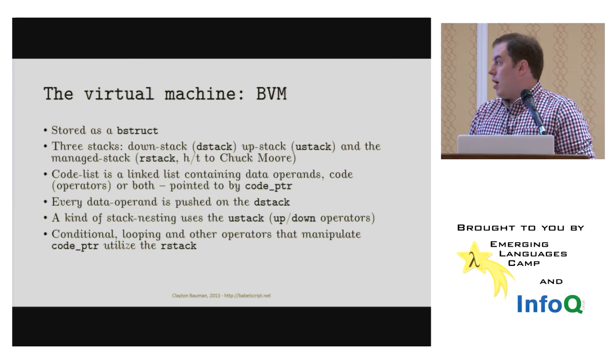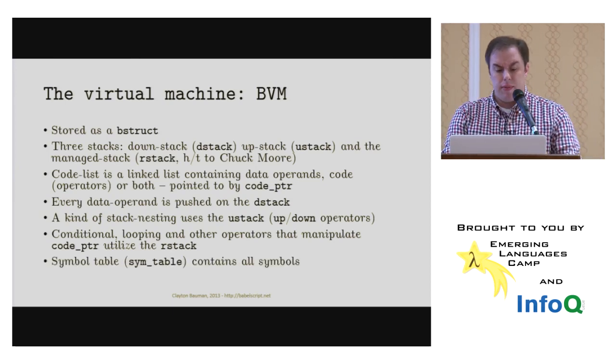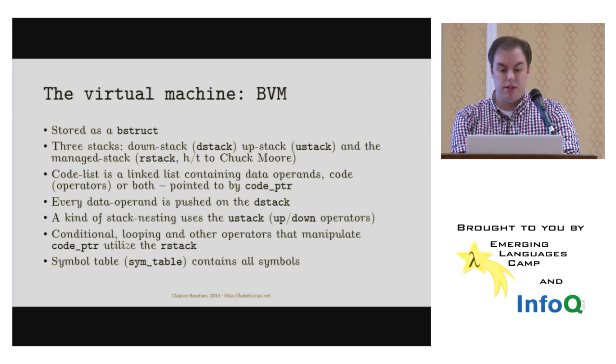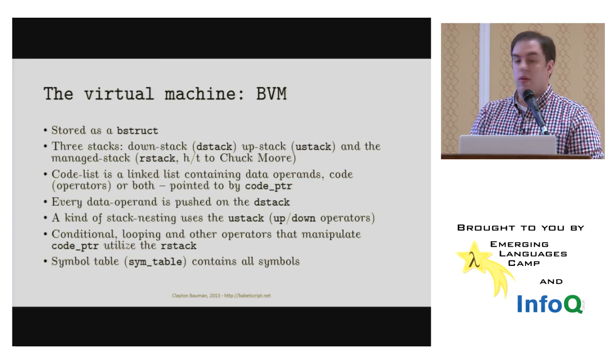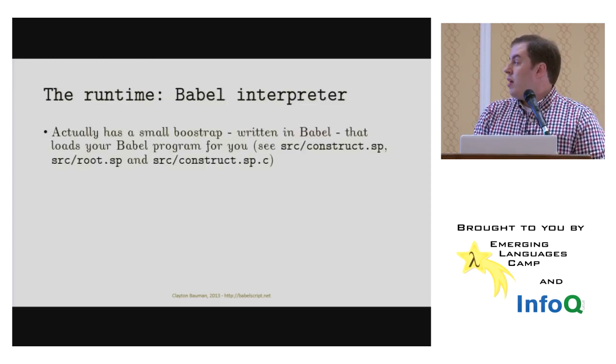Conditional looping and other operators that manipulate the code pointer utilize the R stack. And the symbol table contains all symbols. And these are the primary elements that are going to make up your Babel Virtual Machine, your BVM.